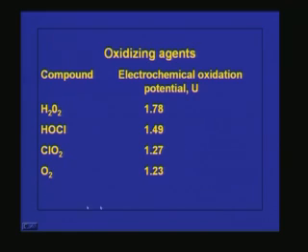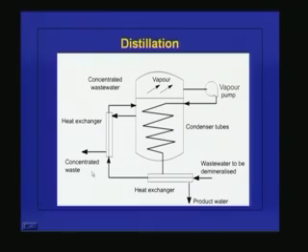In usual chemical oxidation, we use oxygen or another oxidizing agent, but in the advanced oxidation process, the oxidizing agents used have very high electrochemical oxidation potential compared to oxygen. Their oxidation potential is so high that the oxidation reaction will be very fast.